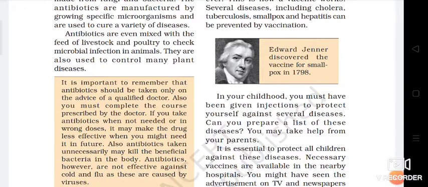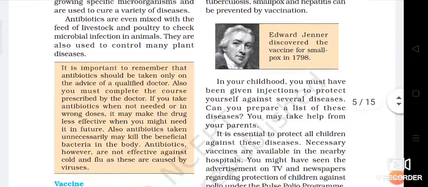Nowadays so many people are afraid of taking the vaccine for corona, but you should take it if you are above 18 years. You should take such vaccines which protect you from such kinds of disease.